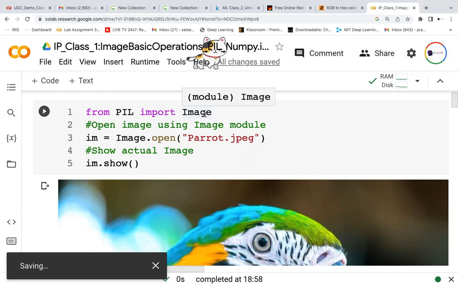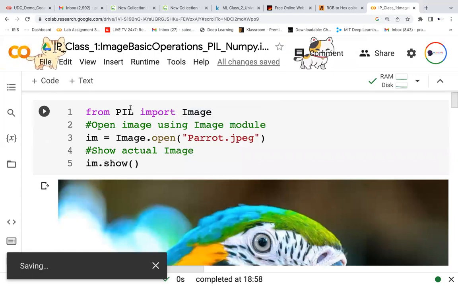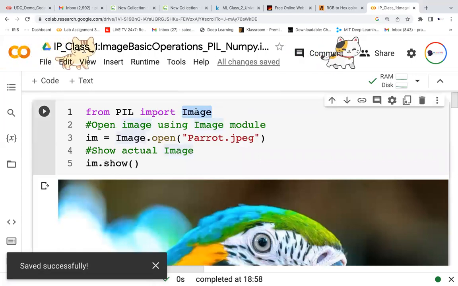In PIL, Image is a submodule, you can say a module. It has all the image-related functions. So I should be importing that: from PIL import Image. So I'm trying to import that.